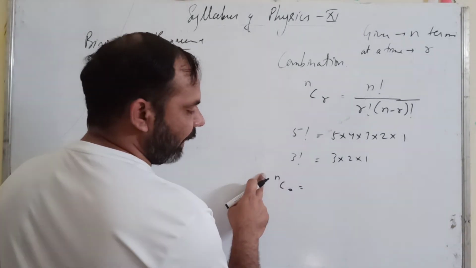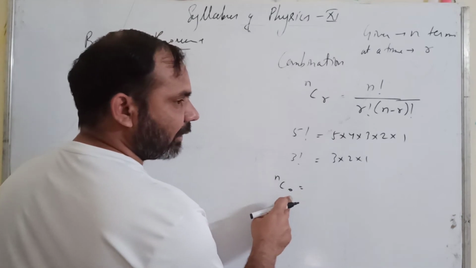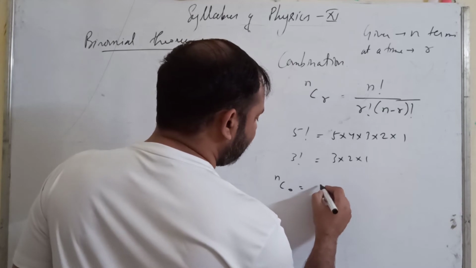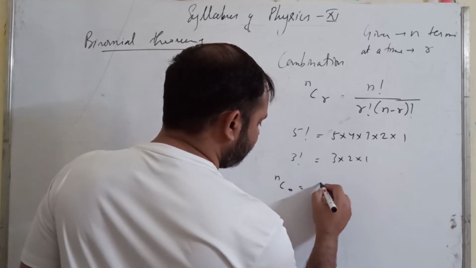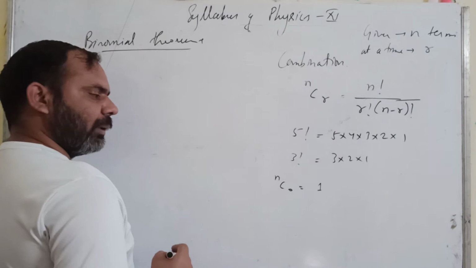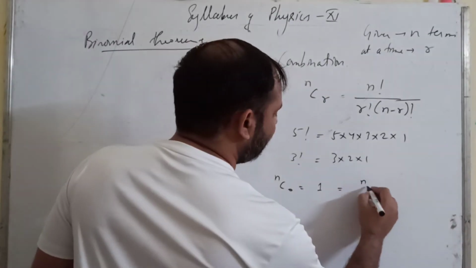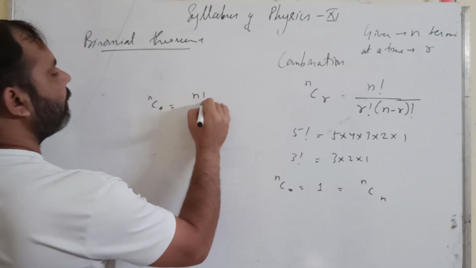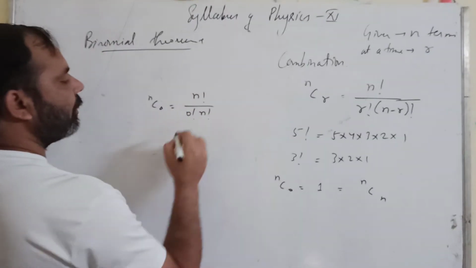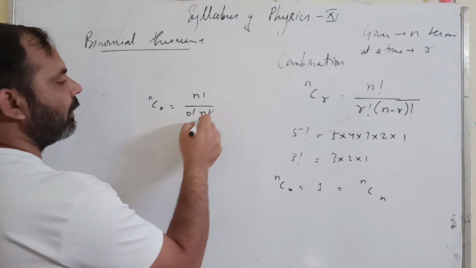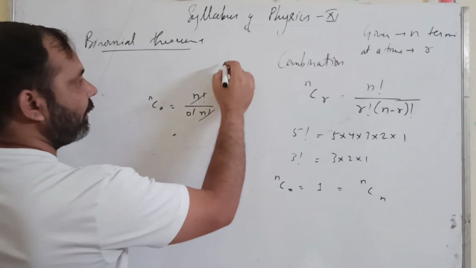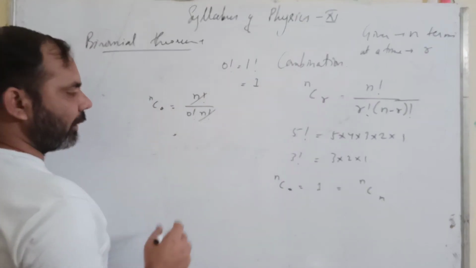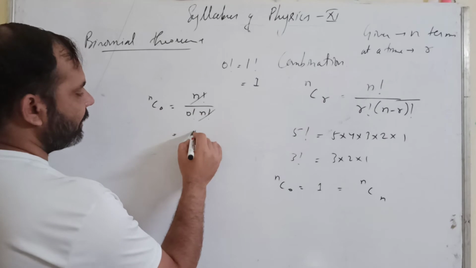If you have n terms and you want to select none of the terms at a time, then the answer will be 1. nC0 will be 1, and this will be equal to nCn, because nC0 is n factorial upon 0 factorial into n minus 0, means n factorial. So they will get cancelled, and remember that 0 factorial is equal to 1 factorial, equal to 1. They both are equal. So 1 upon 0 factorial means 1.